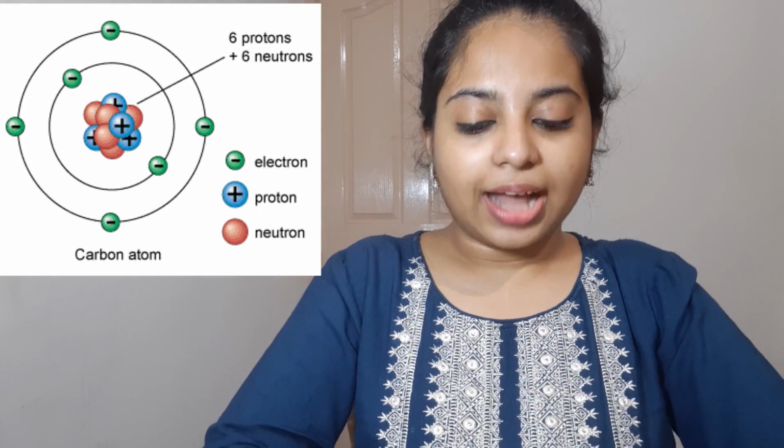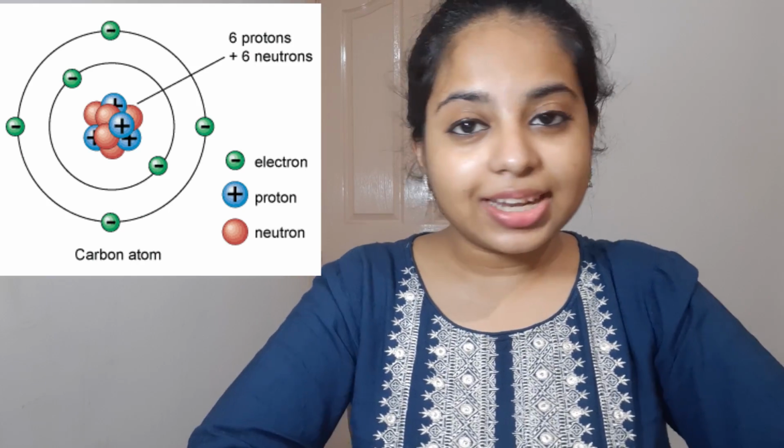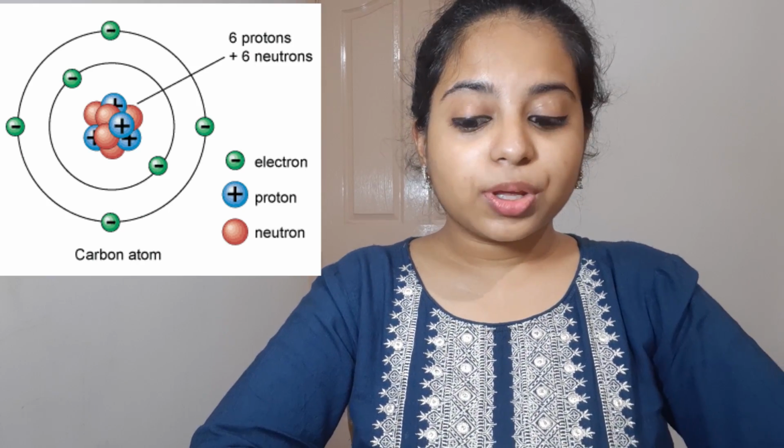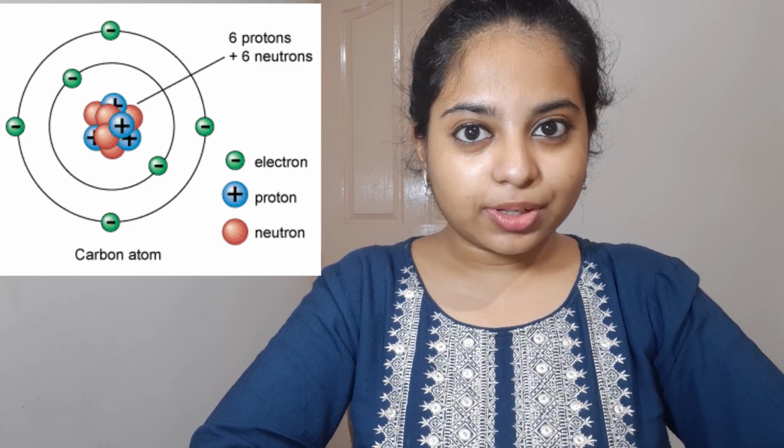Alright, now we're going to study what are the main properties of carbon and what makes it form a covalent bond, because of what factors does it form a covalent bond, and we'll also see some examples of covalent bond forming. So first we should see how carbon looks like. As you can see, carbon has 6 protons, 6 neutrons and 6 electrons. And because of this, it has an atomic number of 6. So which is that deciding factor because of which we can determine its atomic number.